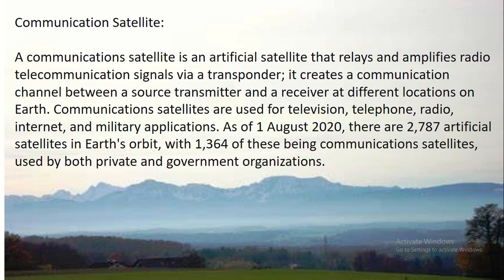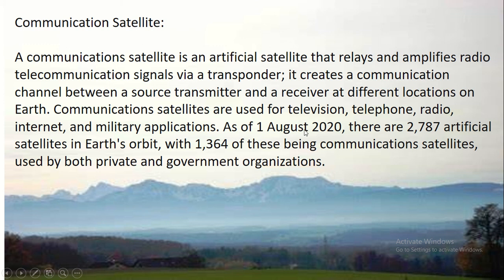So, communication satellite. I told you there are different types of artificial satellites. These are the communication satellite, weather satellite, Earth observation satellite, military satellite, navigation satellite, and astronomical satellite. So what about the communication satellite? A communication satellite is an artificial satellite that relays and amplifies radio telecommunication signals via a transponder. It creates a communication channel between a source transmitter and receiver at different locations on Earth. Communication satellites are used for television, telephone, radio, internet, and military applications.